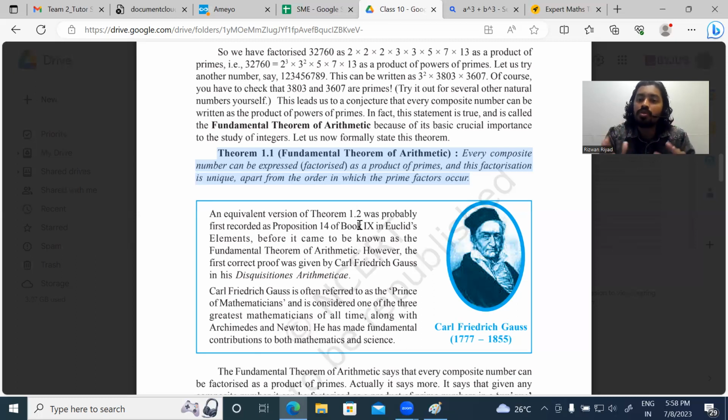The only thing you can do is change the order. You can write first 2, then 3, or first 3, then 2. That order you can change, but the numbers won't change. If you have selected one composite number and prime factorized it, you will always find the same prime factors, the same number of times.